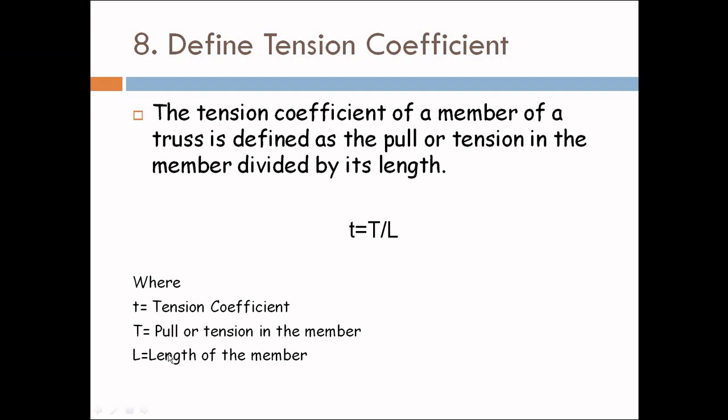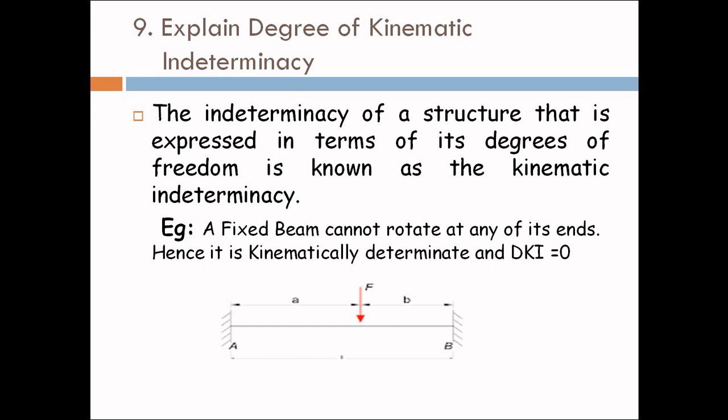Next comes explain degree of kinematic indeterminacy. Kinematic deals with the motion. The indeterminacy of a structure that is expressed in terms of degrees of freedom is known as kinematic indeterminacy. A fixed beam cannot rotate at any of its ends, hence it is kinematically determinate and DKI is equal to 0. Degree of kinematic indeterminacy is abbreviated as DKI.